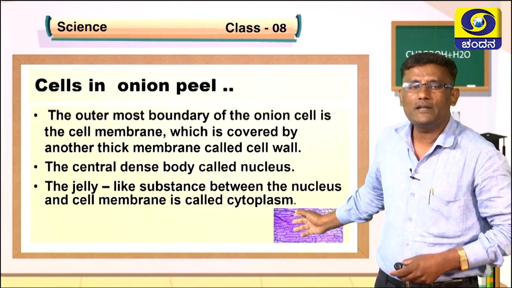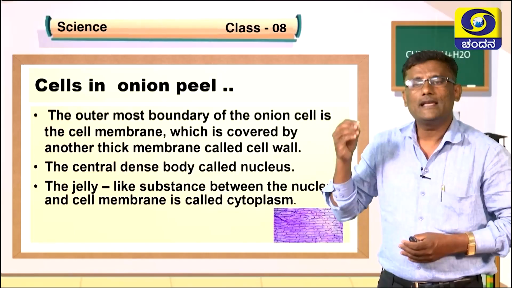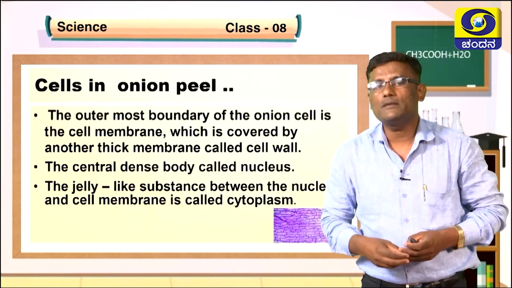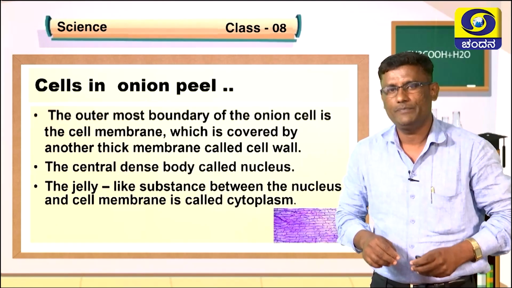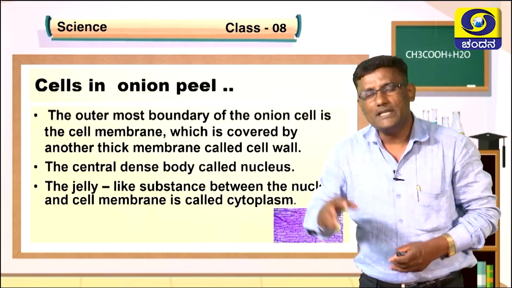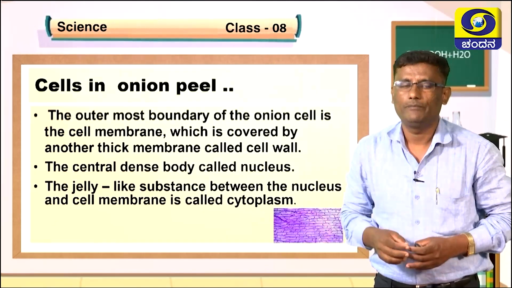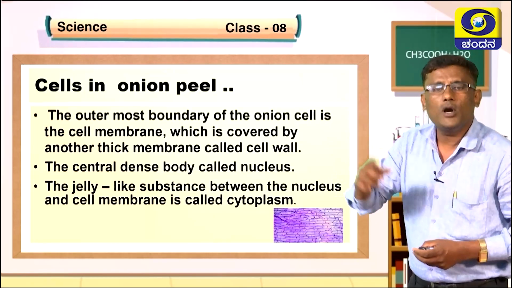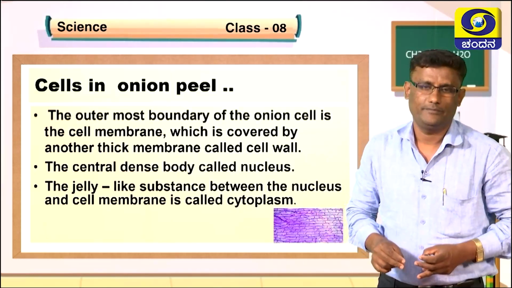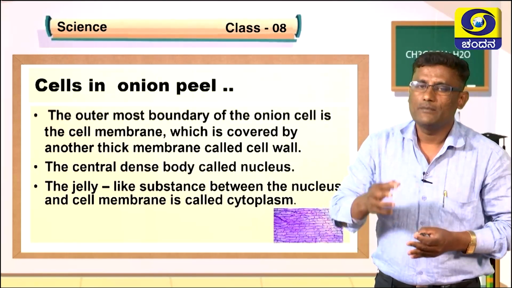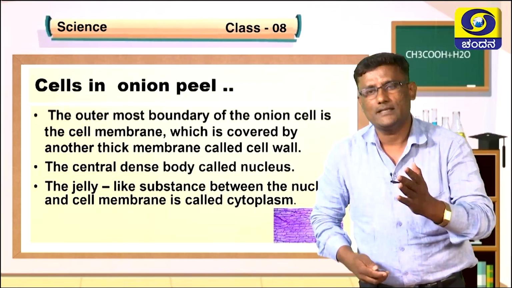What you can observe here are the cells of an onion peel. In the cells of the onion peel, there is an outermost boundary, and that outermost boundary is known as the cell membrane. The cell membrane is in turn covered by one more thick membrane, the cell wall. In the center of the onion cells, there is a dense body called the nucleus. The jelly-like substance present between the nucleus and the cell membrane is known as the cytoplasm.